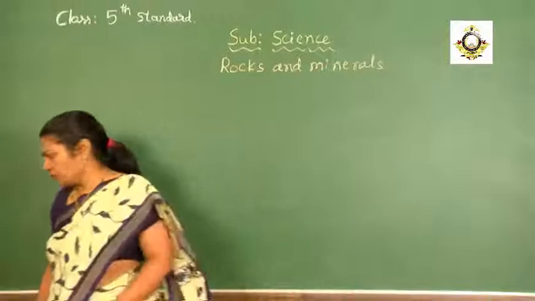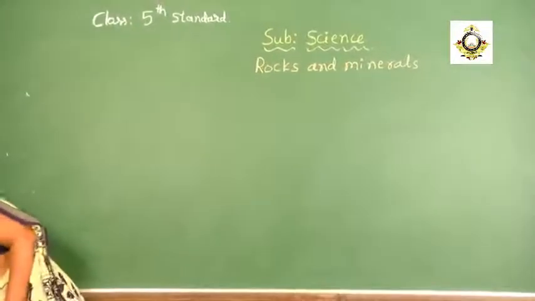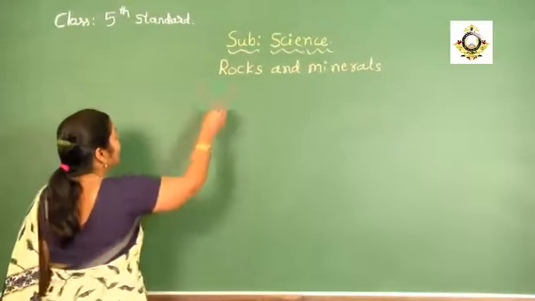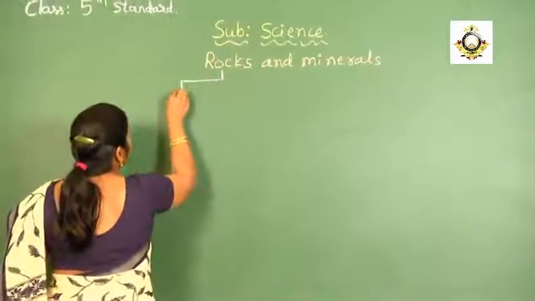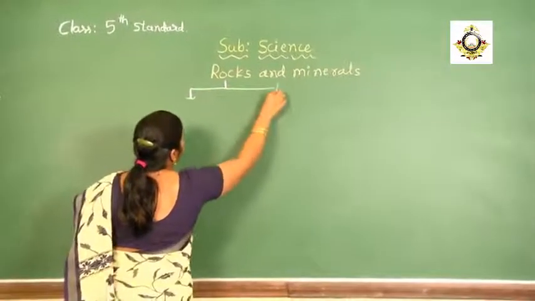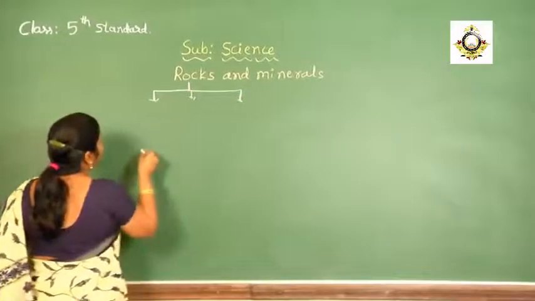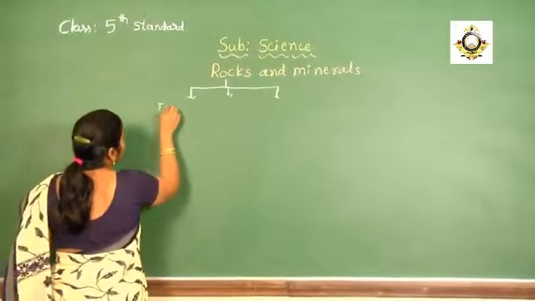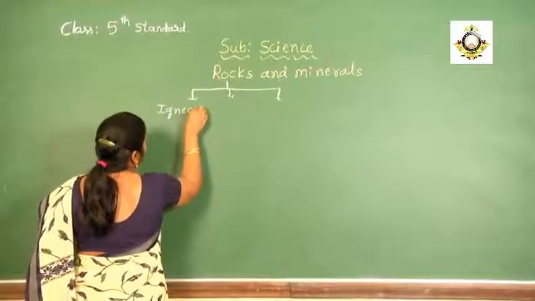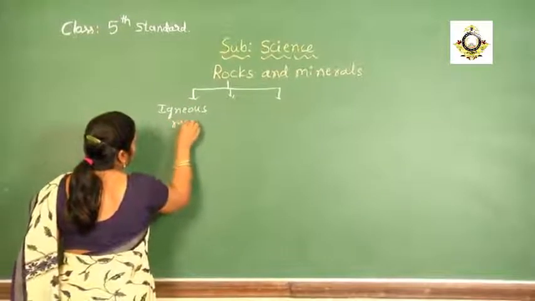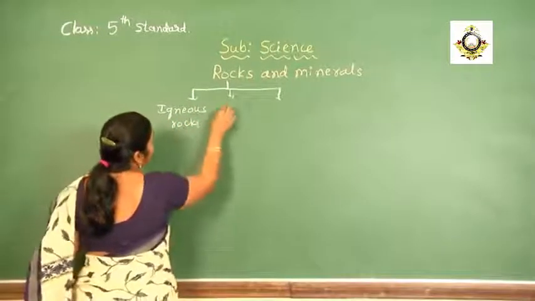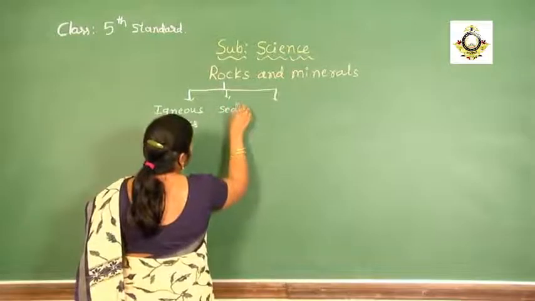Rocks are grouped into three different types. When we consider the rocks, they are grouped into three different groups. The first one is called igneous rocks. And the second one, sedimentary rocks.